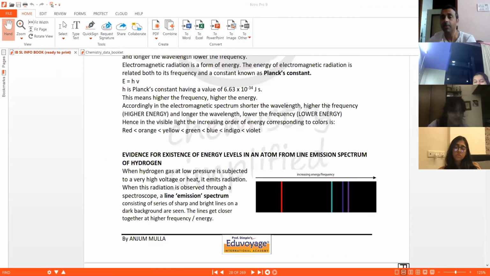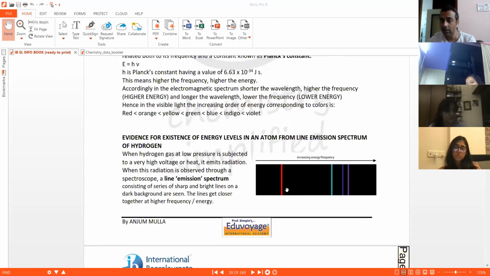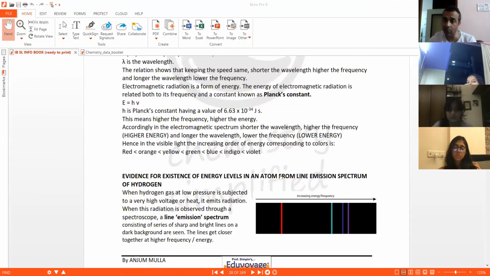Here you can see that the dark patches would be present in the absorption, because absorption started from a white light. We had the full range, everything present. It's the hydrogen which took up the energies there. So that's all about the absorption line spectrum and emission line spectrum.